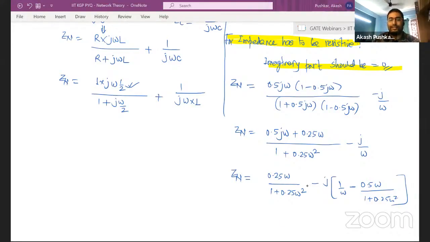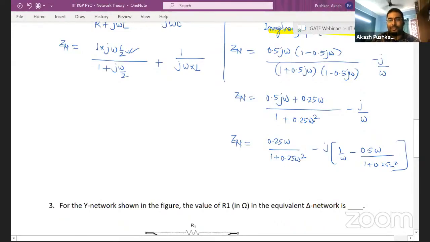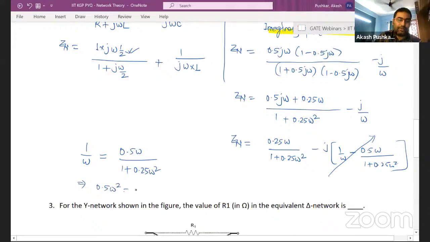Cool. So guys, our job is very simple after that, and just have a quick look. If you're trying to take 0.25 omega, right? So 1 by omega minus 1 by omega minus 0.25, 0.5 by omega. I think this is fine. So I have to make this 0, right? So to do this, I'll write 1 by omega equal to 0.5 omega by 1 plus 0.25 omega square. Let's see what happens. So 0.5 omega square equal to 1 plus 0.25 omega square.